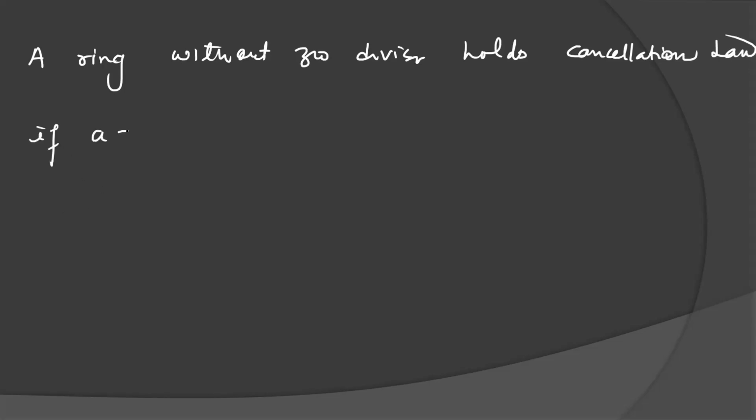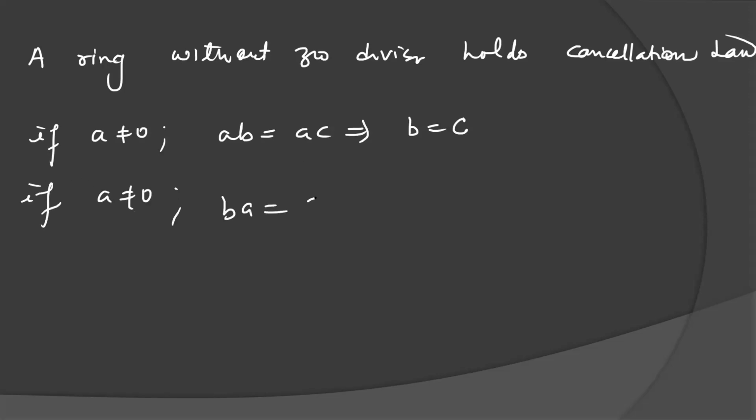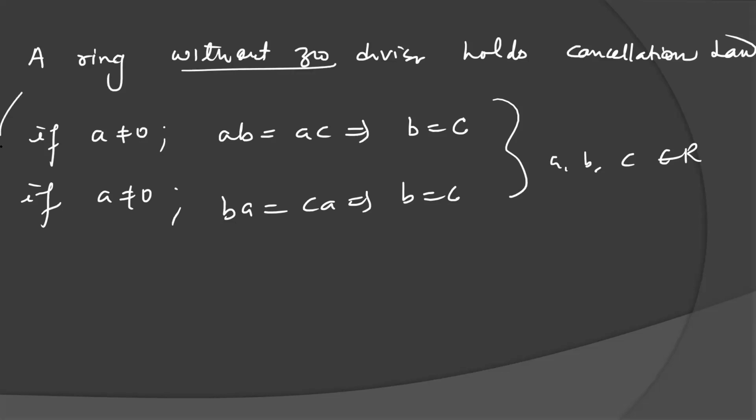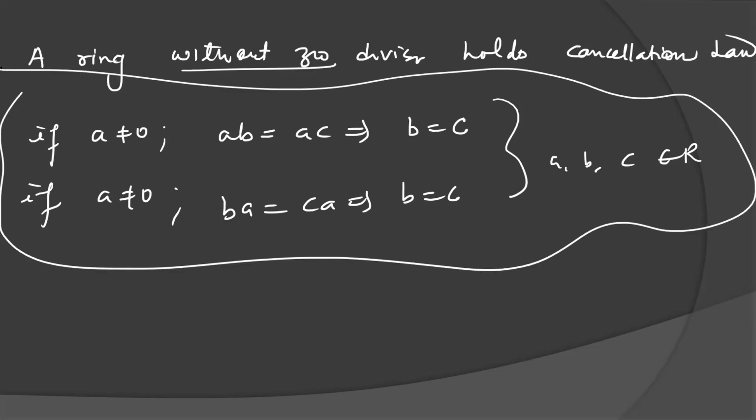If A not equal to 0, then AB equal to AC will imply that B equal to C. If A not equal to 0, then BA equal to CA implies B equal to C, for all A, B, C belonging to ring R. This is called left cancellation law, and this is called right cancellation law. If it is a ring without zero divisor, then this cancellation law only holds.